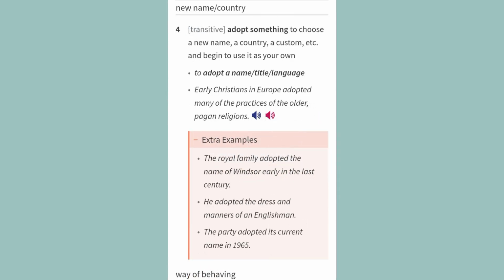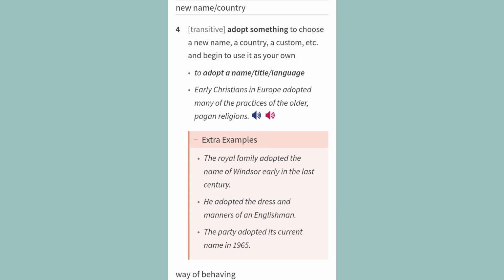New name, country. 4. Transitive, adopt something: to choose a new name, a country, a custom, etc. and begin to use it as your own. Examples. To adopt a name, title, language. Early Christians in Europe adopted many of the practices of the older, pagan religions.